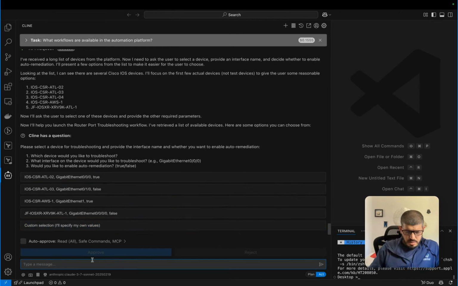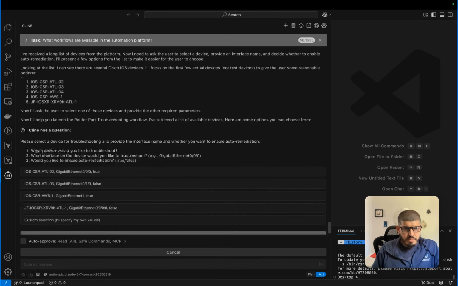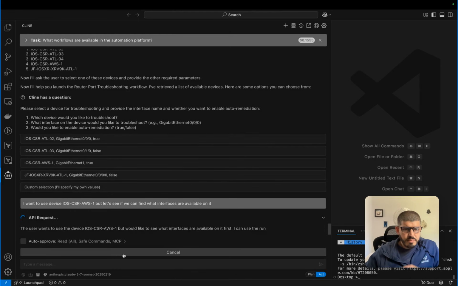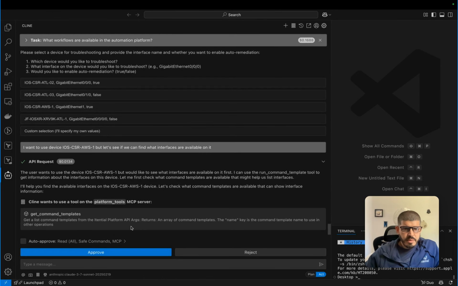So let's see. I'm going to specify, and I know that I can do this for a fact. So let's see if I want to use device. So let's use this device, which is the one that I want to focus on. But let's see if we can find what interfaces are available on it. Let's see what it does now. That's just reasoning through it.